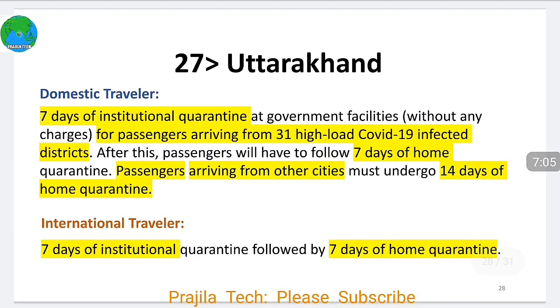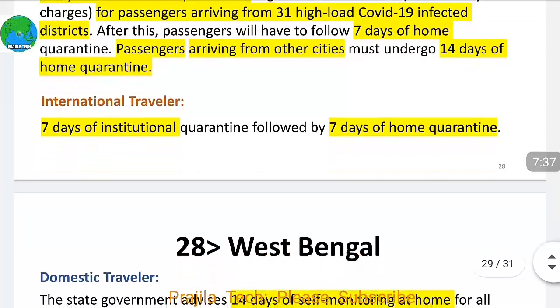In Uttarakhand, as you can see, a domestic traveler will have 7 days of institutional quarantine, and if you are arriving from a COVID-19 infected district, then you will go for institutional, otherwise 7 days of home quarantine. So total 14 days you have to go for. International traveler of Uttarakhand will have 7 days of institutional quarantine followed by 7 days of home quarantine.